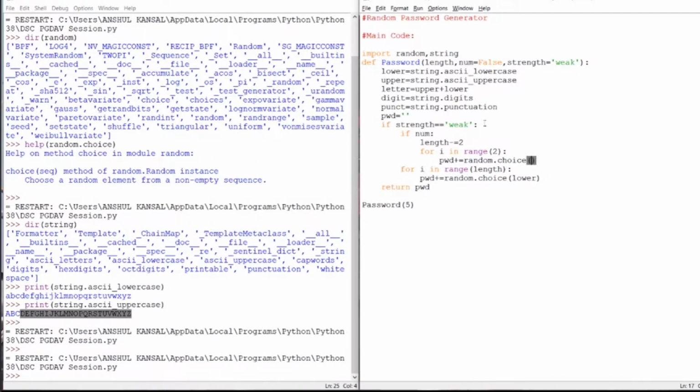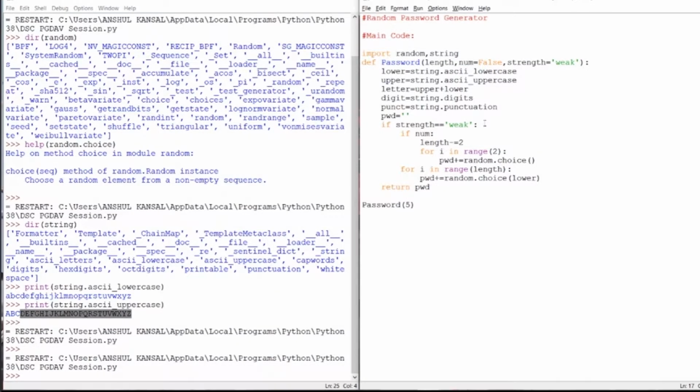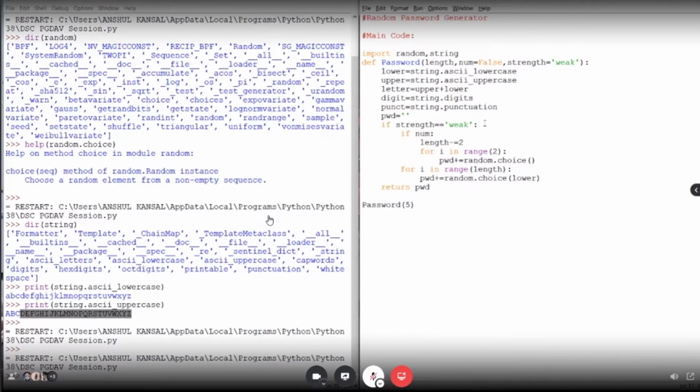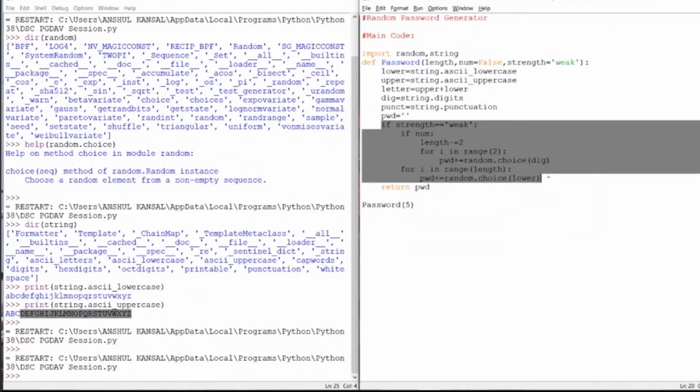With this, we are choosing two numbers from the password. If we get a number as a true statement, then the length will get deducted by 2, and this loop runs two times, and it will choose two random numbers from the variable which we have created as digits, or digit, or whatever it is. Let me make it dig, and we have created it as digit. So here it will create the whole statement. This portion is only for the password when we have provided it as weak with some length and with the number variable as true. It will only run in that condition.